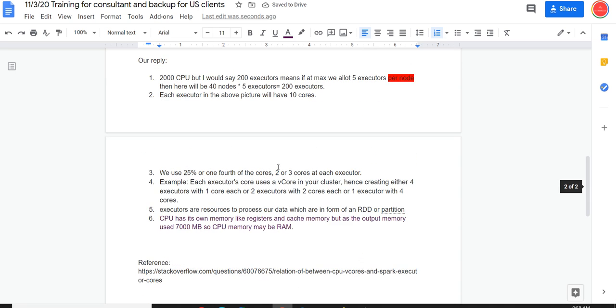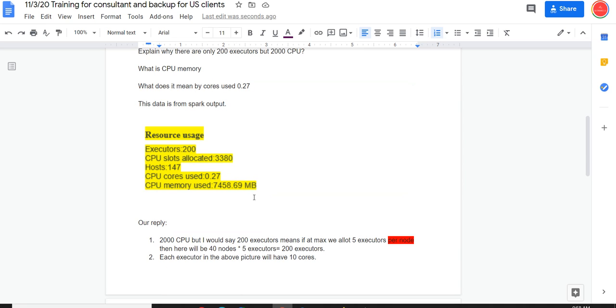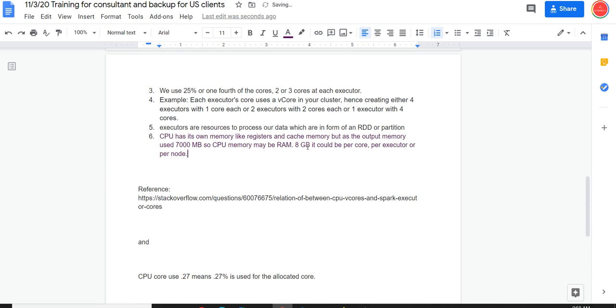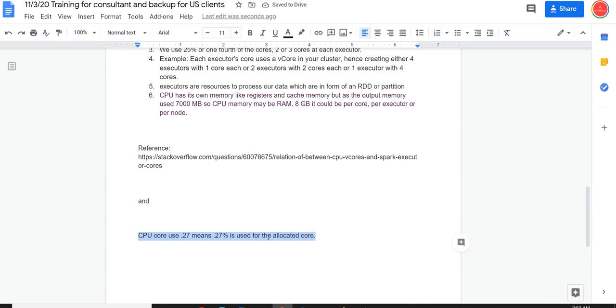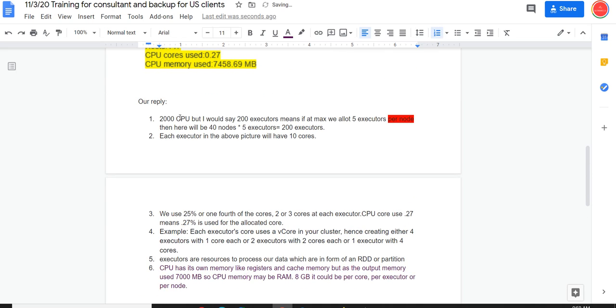So this memory is the memory used by, so it's 8 GB per node or per computer. Maybe it's 8 GB, either per core or per executor or something like that, or per node. We don't know, but let's assume. And so this becomes a good reply.